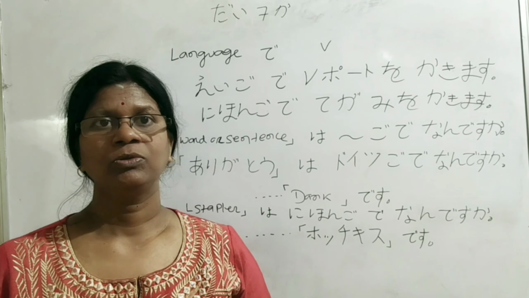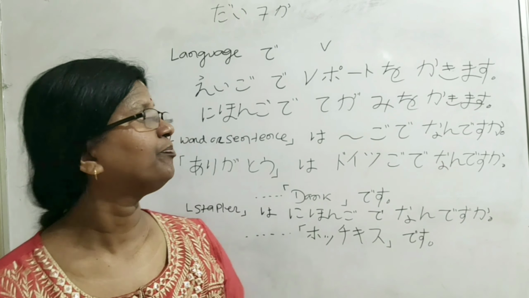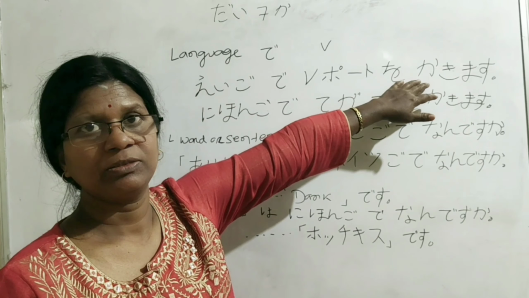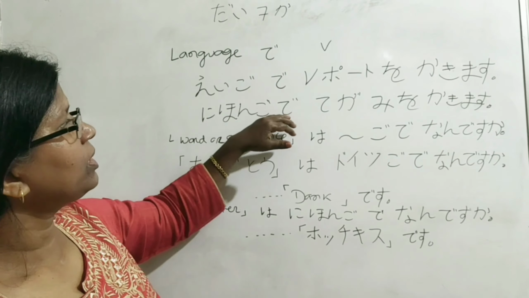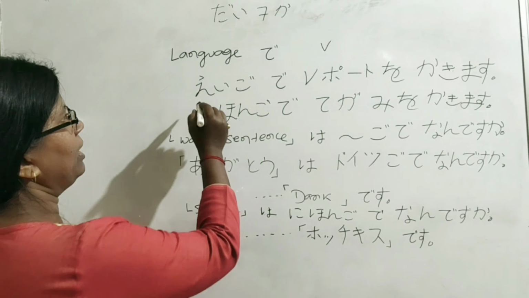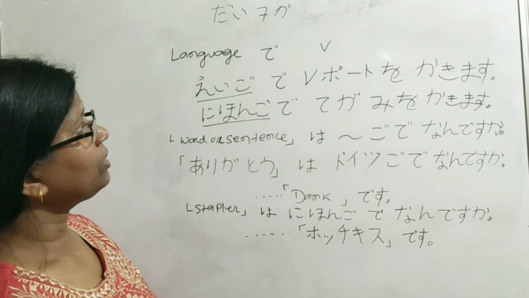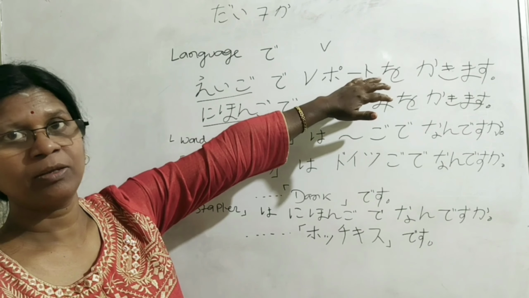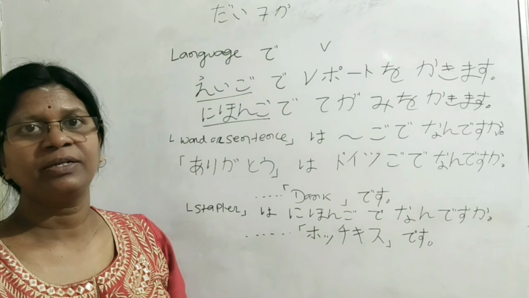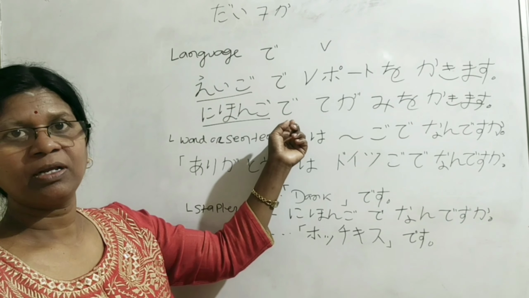We also use the de particle after the language. For example, eigo de report o kakimasu. Nihongo de tegami o kakimasu. Here, eigo and Nihongo are languages and we write the report. Report o kakimasu, write a report. Tegami o kakimasu, write a letter. So, after language, the de particle also comes.